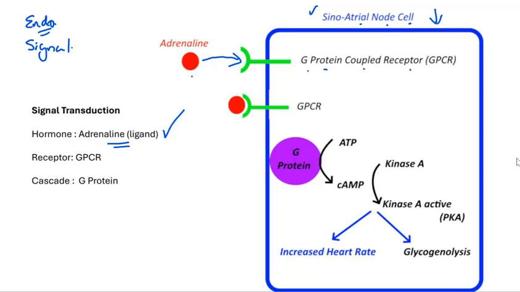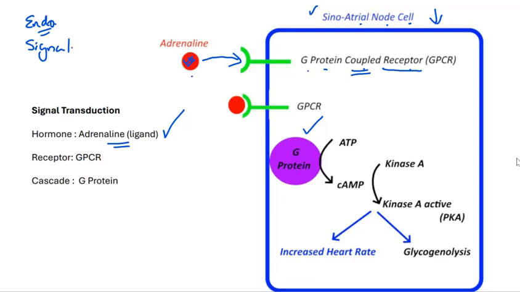The reason for this name is that the receptor idea is fairly obvious. It's a glycoprotein sitting in the membrane that can detect the presence of adrenaline. And the coupled means that it is linked to what are called G proteins.